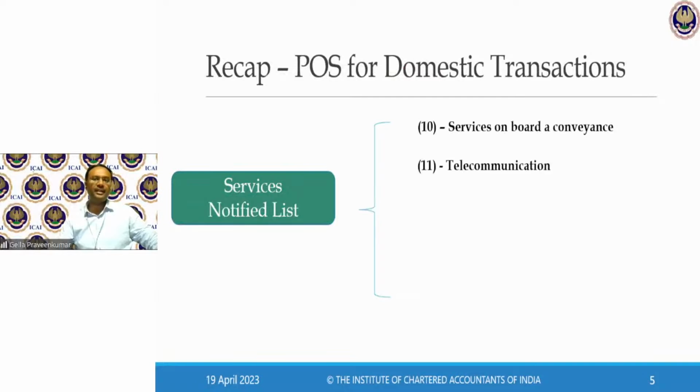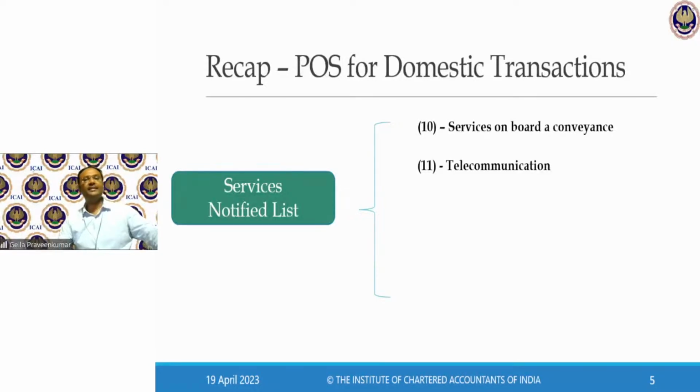Next, moving further, services provided on board or conveyance. In case of services rendered on board or conveyance, the first scheduled point of departure shall be considered as the place of supply, because services will be consumed across the journey. The first scheduled point of departure is the place of supply.